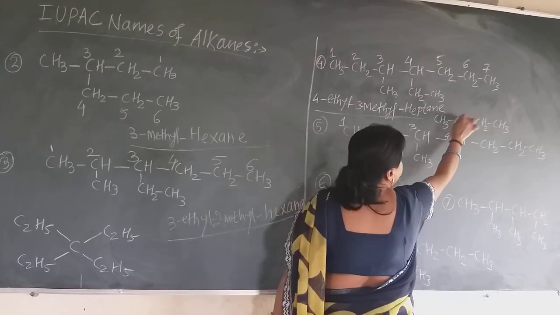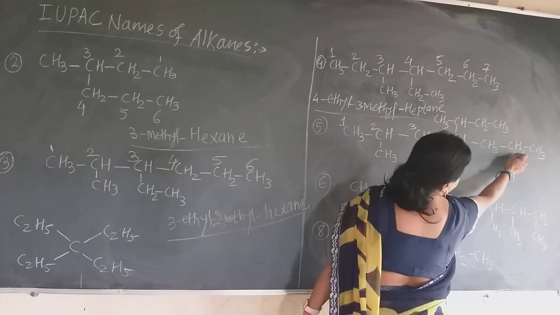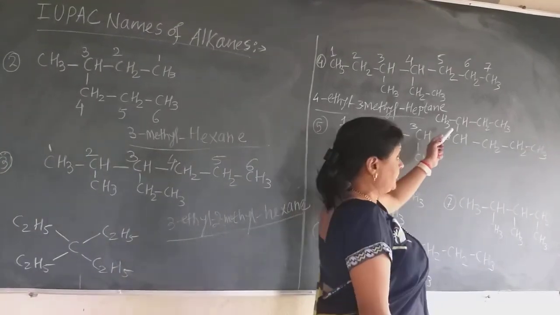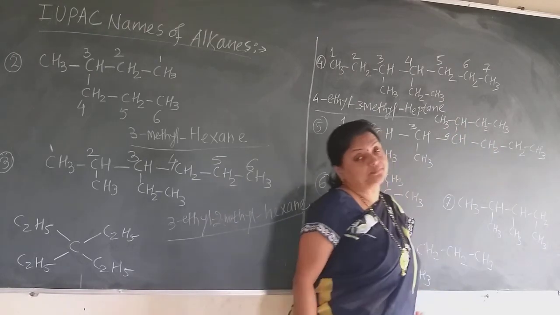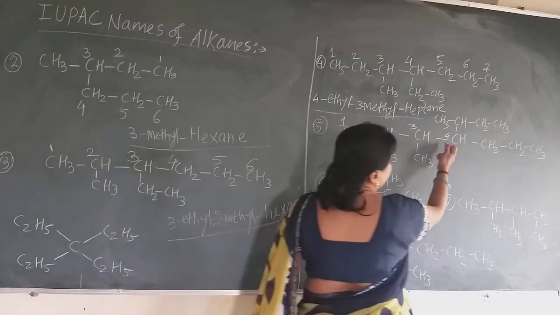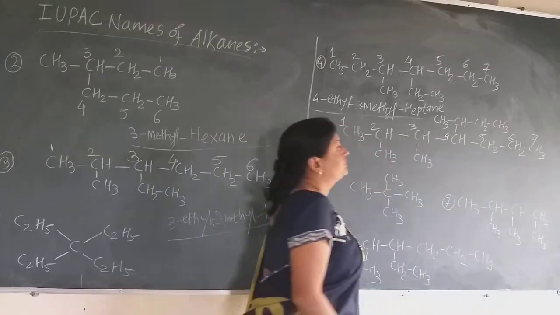If I go here 5, 6, 7. But if I go here also 5, 6, 7. But we have to see that this is the isobutyl group, which is the branch or substituent. So give the numbering 4, 5, 6 and 7 in the straight chain.